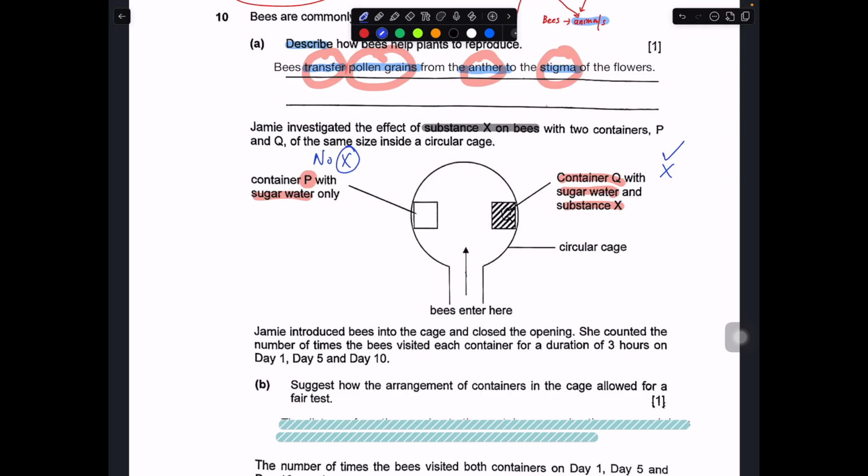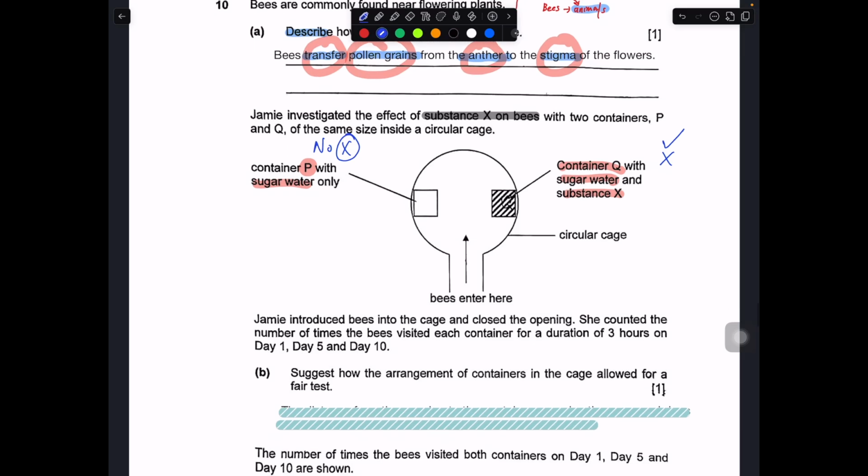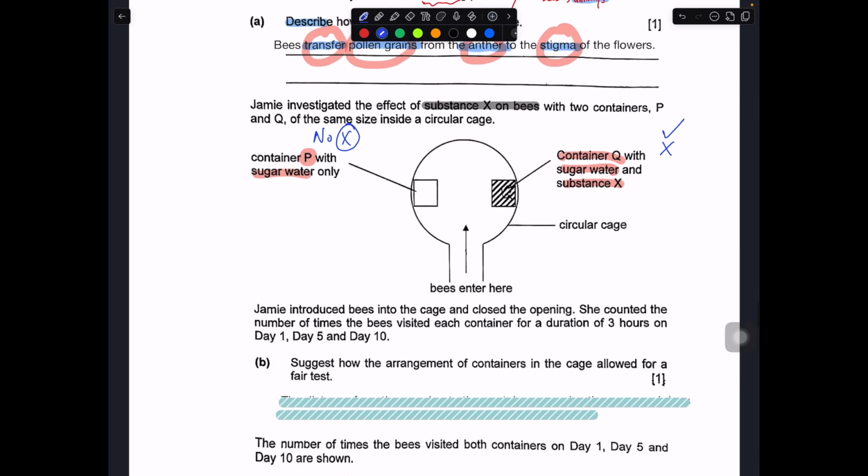Jamie introduced bees into the cage, closed the opening, and counted the number of times the bees visited each container for a duration of 3 hours on day 1, day 5, and day 10. So she counted. This is a verb in this case, so this is actually your measured variable.